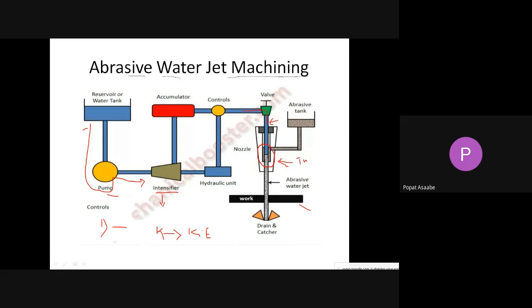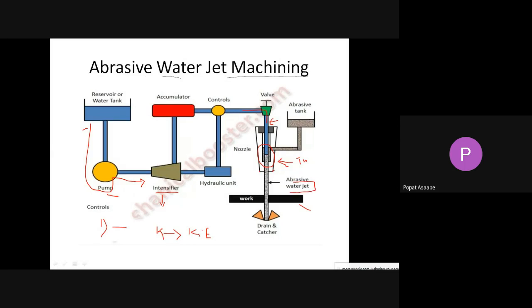In this portion, this water and this abrasive are mixed, and through this nozzle, with high kinetic energy, it will be injected. Now see here, with high kinetic energy, this abrasive water jet is there.